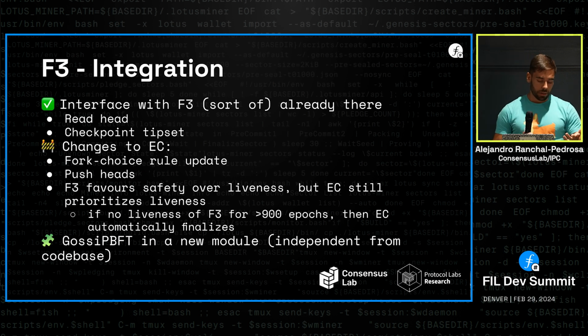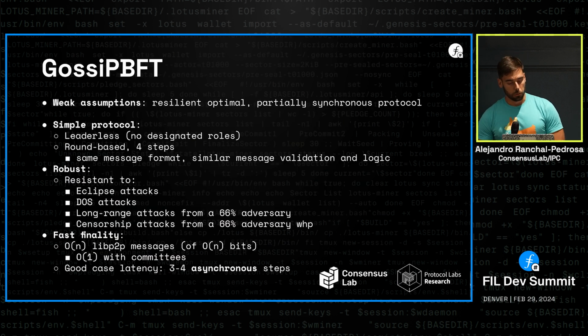And of course, we need to implement all the code for GossiPBFT, but that can be done completely independently as a new module, so we don't need to make any modifications to the existing code. And GossiPBFT, the good news is, is a quite simple protocol to implement. It's not very elaborate. It doesn't have a very complex view change like PBFT or anything like that. It has some elements from PBFT, hence the name. And it also inherits a lot of ideas from a very old protocol proposed by Bracha for asynchronous binary Byzantine agreement decades ago. So it's founded on very well-known and battle-tested protocols.